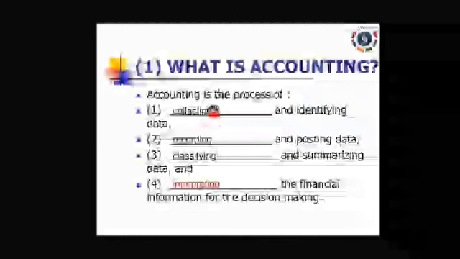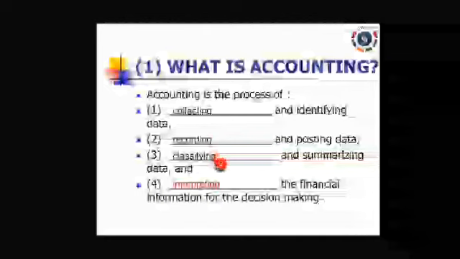Accounting is the process of collecting, recording, classifying, and interpreting the financial information for decision making. Okay, so what is accounting? Accounting is the process of collecting information, collecting the transaction, recording. We have to write every transaction, or update it in an e-format.